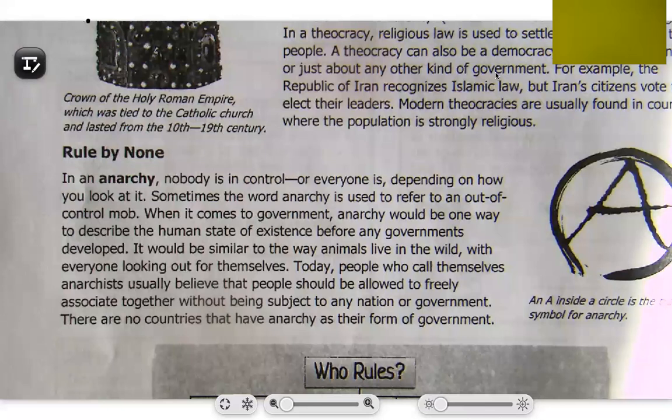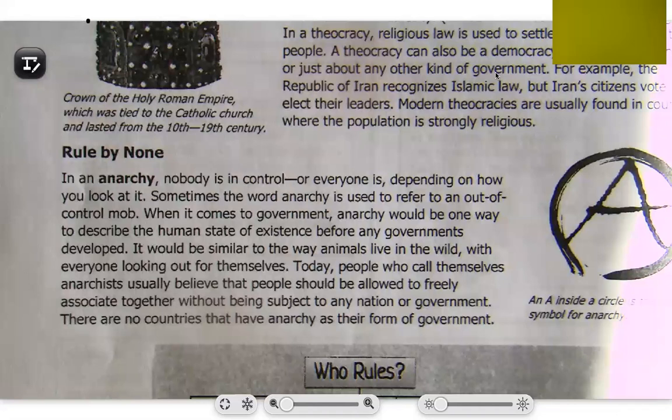Today, people who call themselves anarchists usually believe that people should be allowed to freely associate without being subjected to any nation or government. There are no countries that have anarchy as their form of government. So we said in class, an anarchy means that no one is in control. Everybody is doing what they want to do. And one of the reasons some people don't have this anymore is because when everybody's doing what they want to do, things normally don't work out.